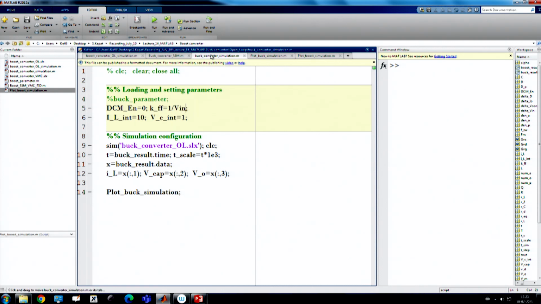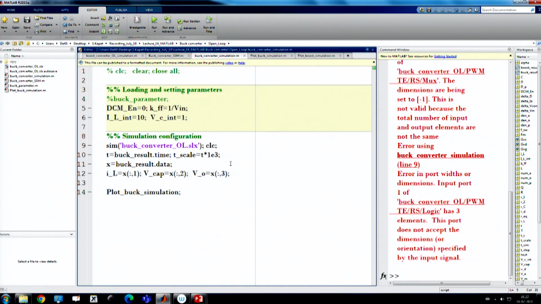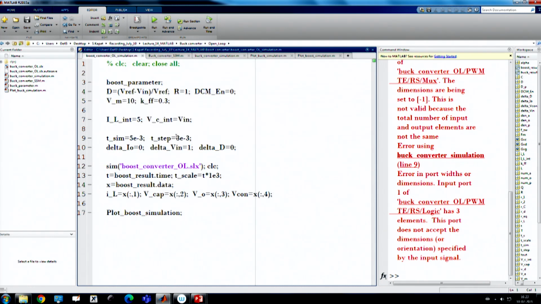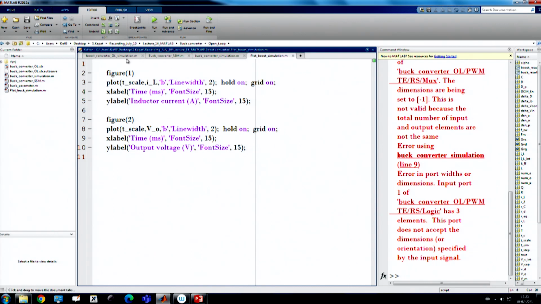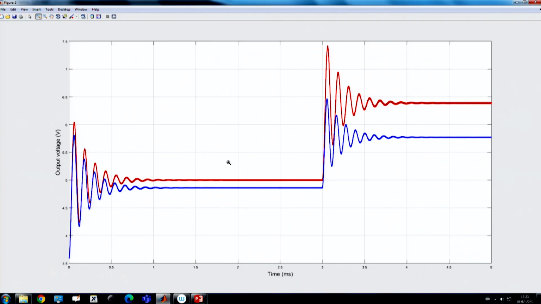Now, we want to rerun this simulation and check what happened. Sorry, actually it should be the boost converter. Yes, so we are rerunning the simulation. Yes, and we want to see what happened now.